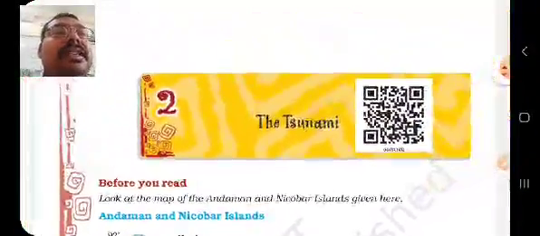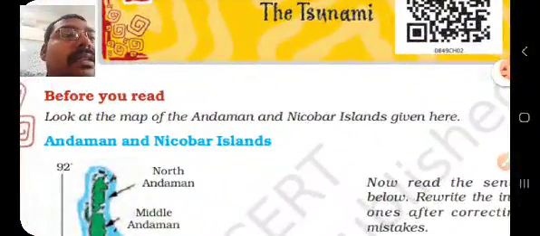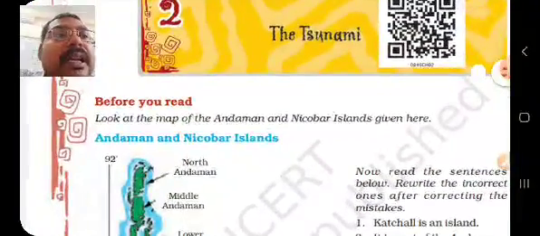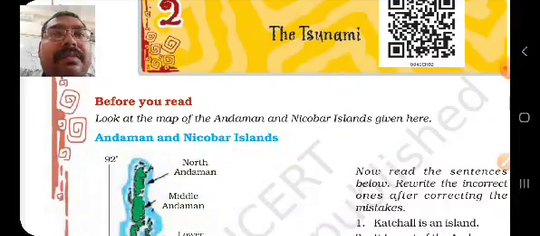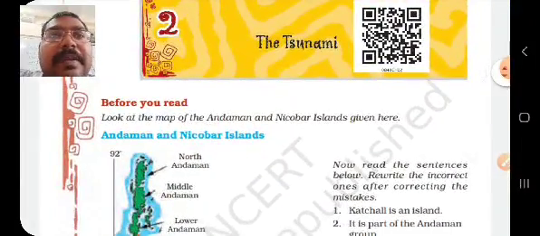This basically is a topic of geography. In geography we study all these kind of natural phenomena, and map reading is a part of geography. You are using the atlas since the beginning.